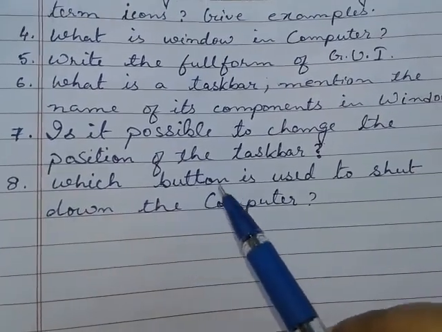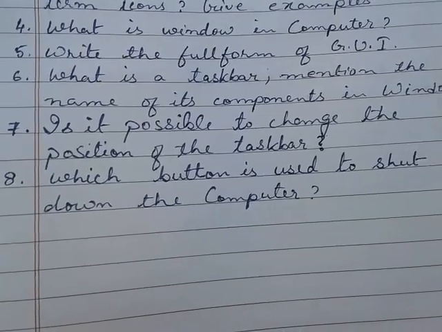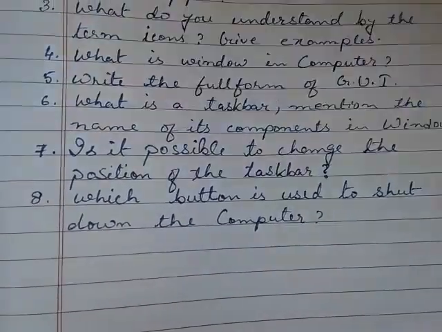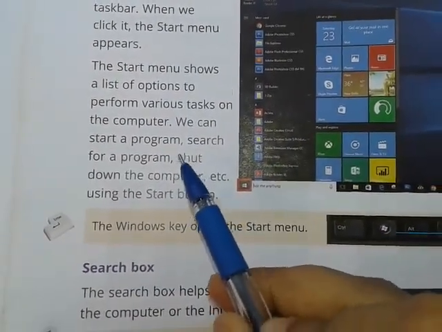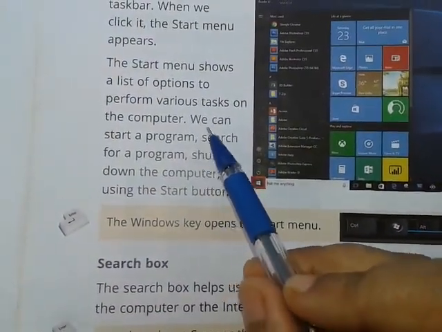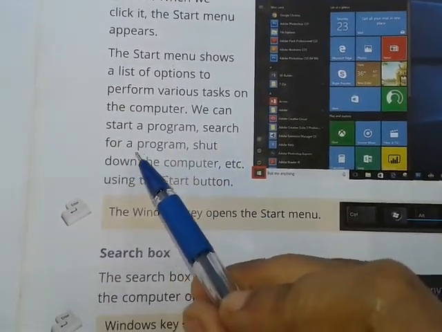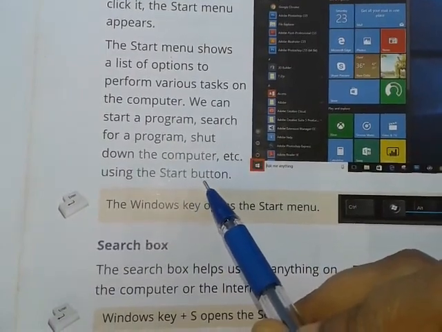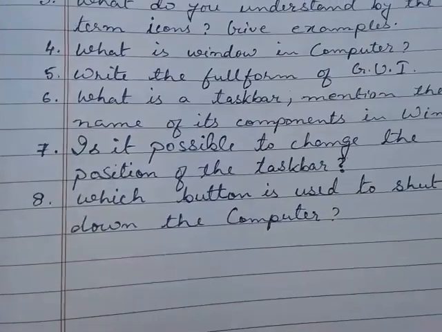Number 8, which button is used to shut down the computer? In the live classes I have shown you that the start button is used to shut down the computer, and those who have missed the live class will read this in the book. This is page 18 in the book. It is written that we can start a program, search for a program, shut down the computer, etc. using the start button. So the start button is also used for shutting down the computer.